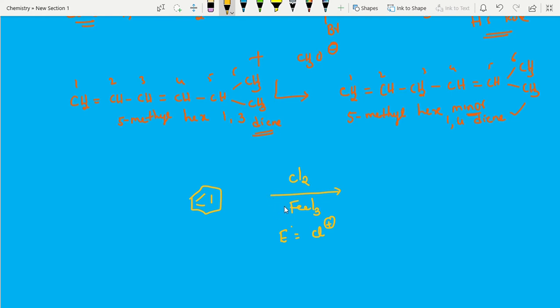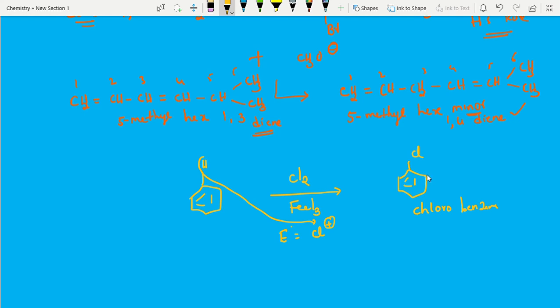Here a hydrogen is there, and this hydrogen is replaced by this chlorine. What is the product? Yes, chlorobenzene, no doubt. You may write chlorine at the first position or here, any. All carbons are equivalent, all are sp2 hybridized. Any hydrogen you can replace with chlorine. The product name is chlorobenzene only.